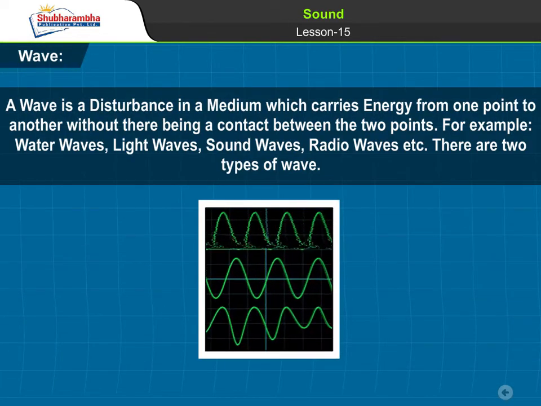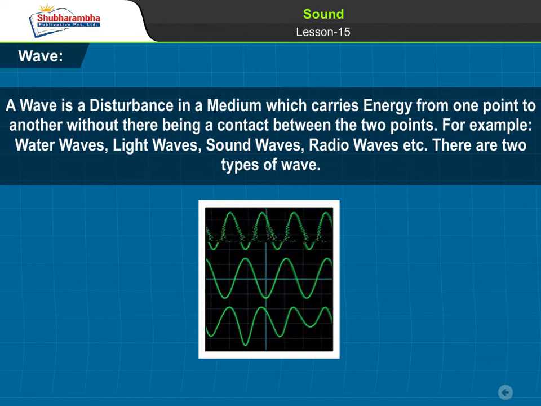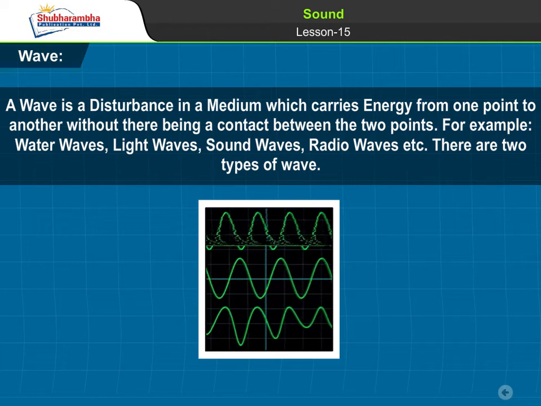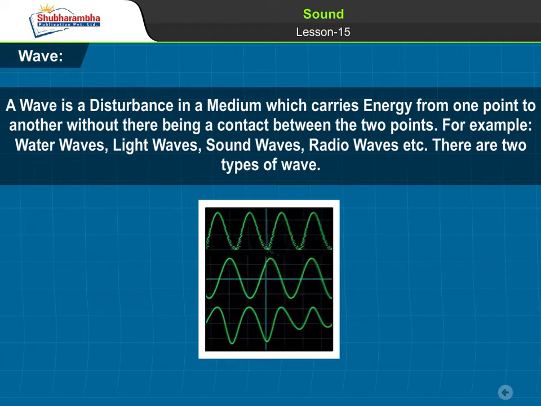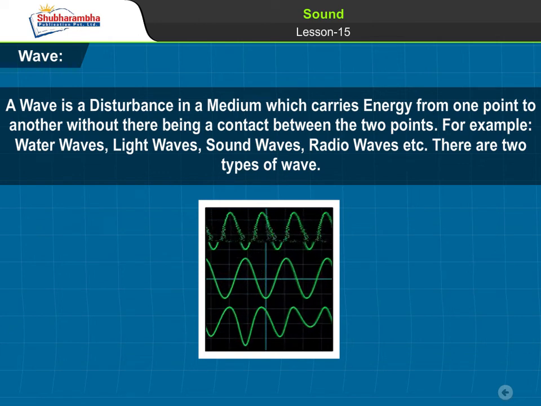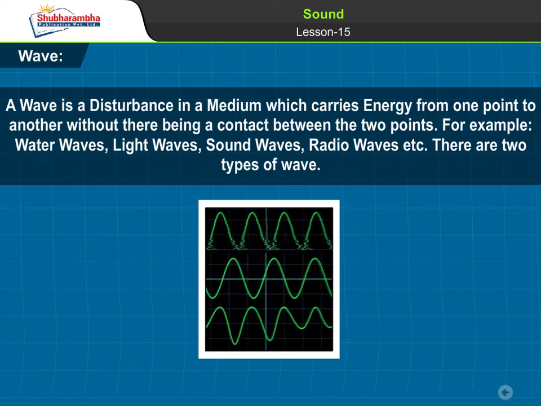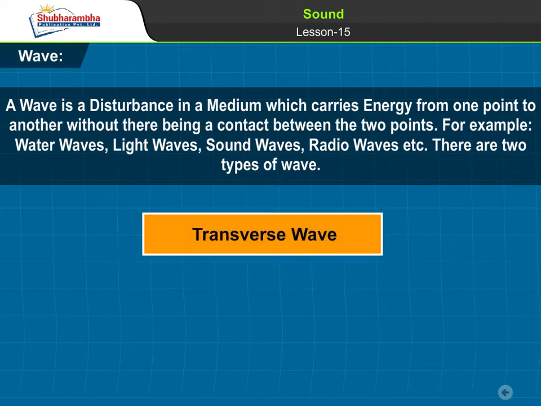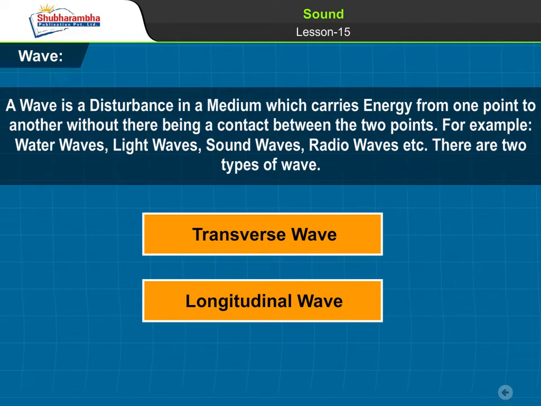Wave. A wave is a disturbance in a medium which carries energy from one point to another without there being a contact between the two points. For example, water waves, light waves, sound waves, radio waves, etc. There are two types of wave. 1. Transverse wave. 2. Longitudinal wave.